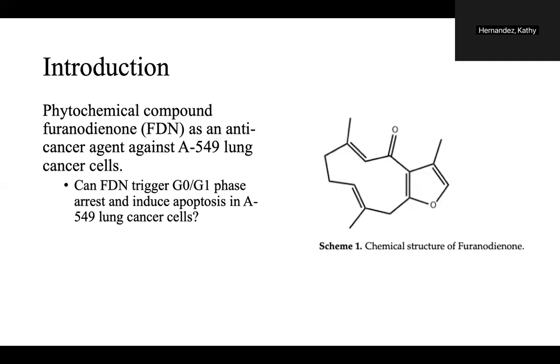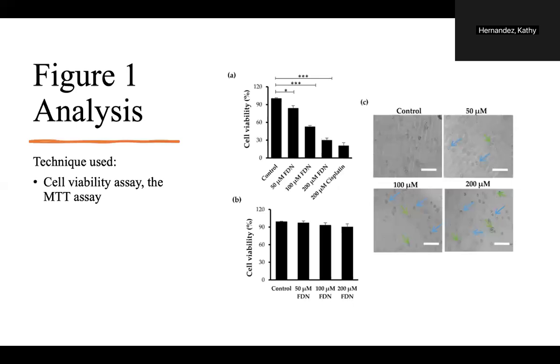So figure 1 observed the FDN effectively targeting A549 cancer cells, while figure 2 showed that the FDN induces apoptosis, which are important in treating lung cancer cells. So in figure 1, the techniques used were cell viability assays. The cell viability assay that was used in this specific figure is MTT assay.